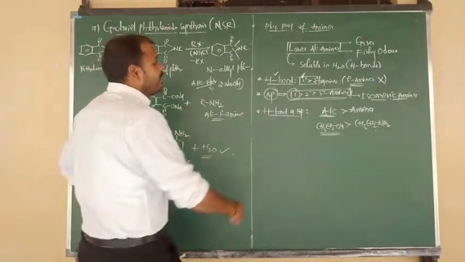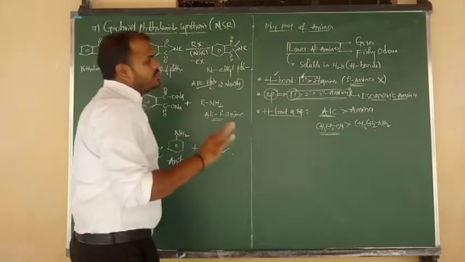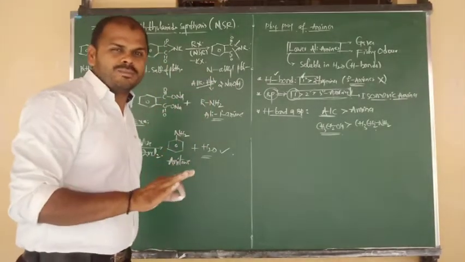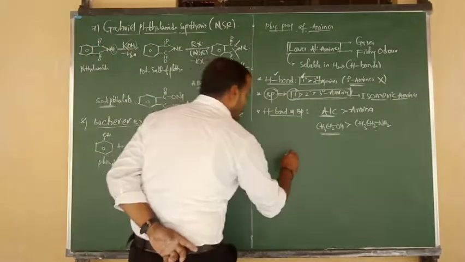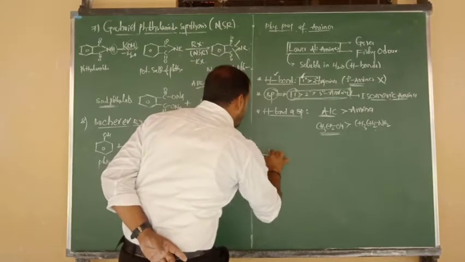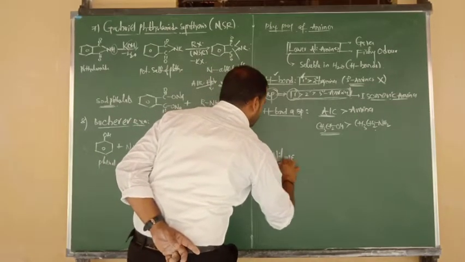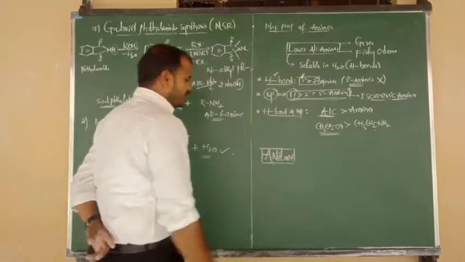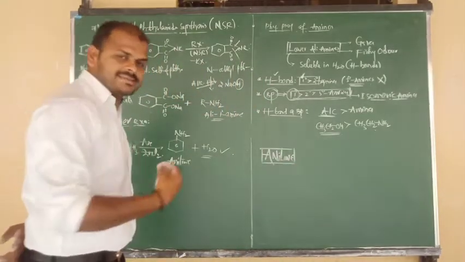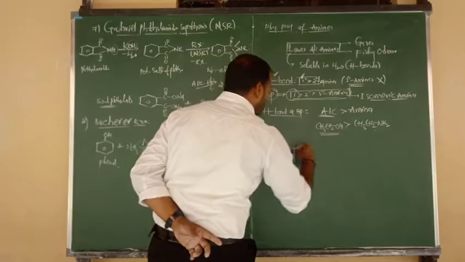Okay, good. So up to now, what I told you is only about the lower aliphatic amines mostly. Now let me consider aromatic amine. What is an example of aromatic amine? That is nothing but aniline. Right. Aniline, aromatic amine. About this I want to show you a few points.